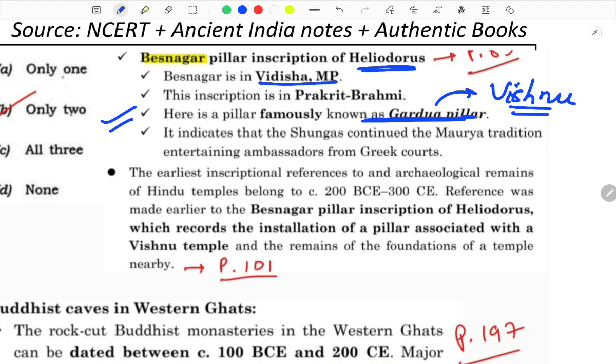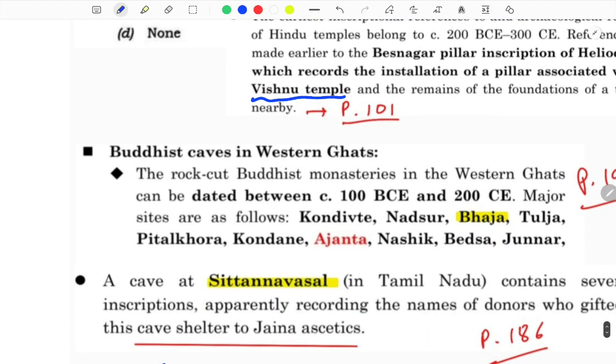It indicates that the Shungas continued the Maurya tradition of entertaining ambassadors from the Greek courts. The earliest inscriptional references to and archaeological remains of Hindu temples belong to 200 BC to 300 AD. Reference was made earlier to the Besnagar pillar inscription of Heliodorus, which records the installation of a pillar associated with a Vishnu temple and the remains of the foundations of a temple nearby.